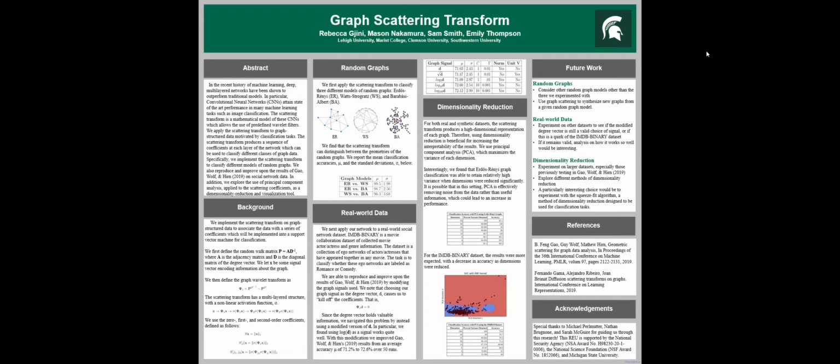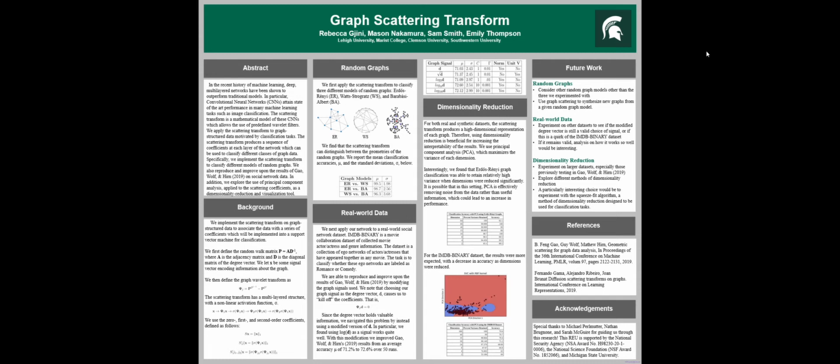The scattering transform uses a nonlinear multi-layered structure which outputs coefficients at each layer. In our implementation, we use the 0th, 1st, and 2nd order coefficients. We first applied the scattering transform to classify 3 different models of random graphs, specifically the Erdos-Renyi, Watts-Strogatz, and Barabasi-Albert graphs. We found that the scattering transform can distinguish between the geometries of the random graphs quite accurately.